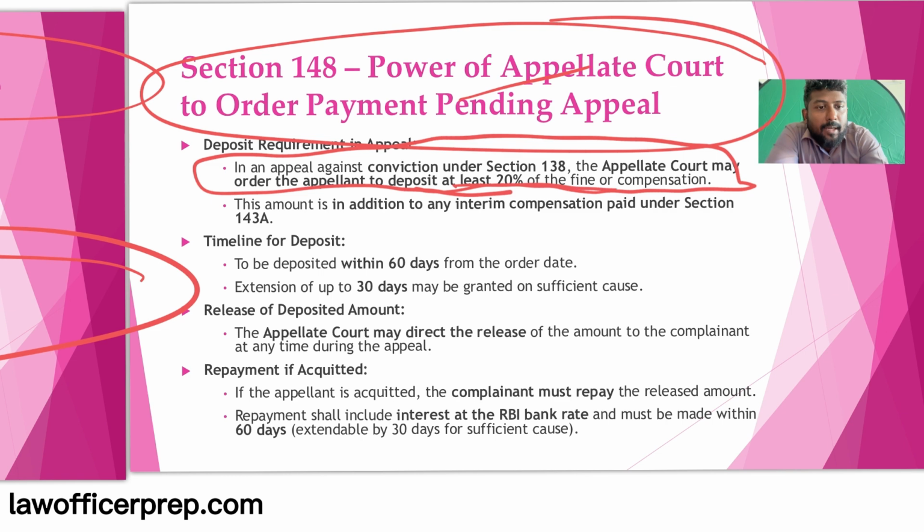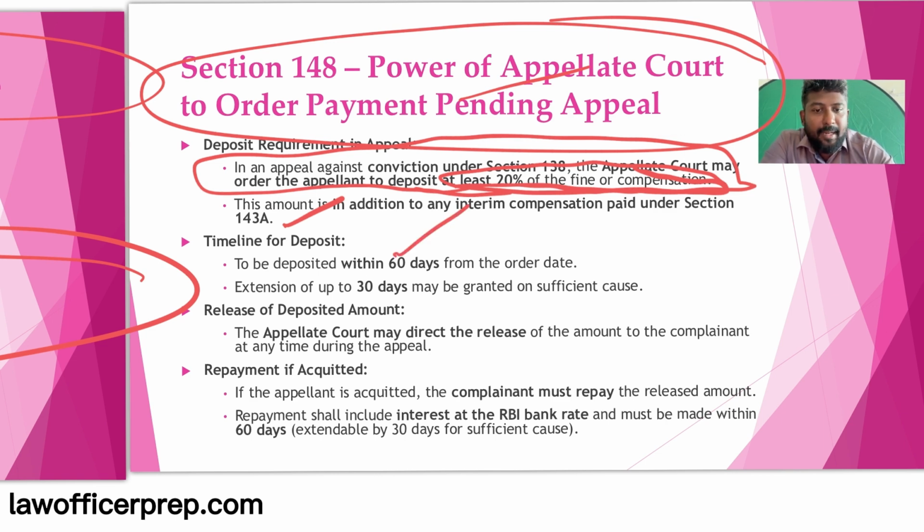So this is very important: at least 20% of the fine or compensation. This amount is in addition to any interim compensation paid under Section 143A. So 20% of the fine ordered by the trial court or compensation can be awarded as interim compensation, and it is in addition to any interim compensation paid under 143A.